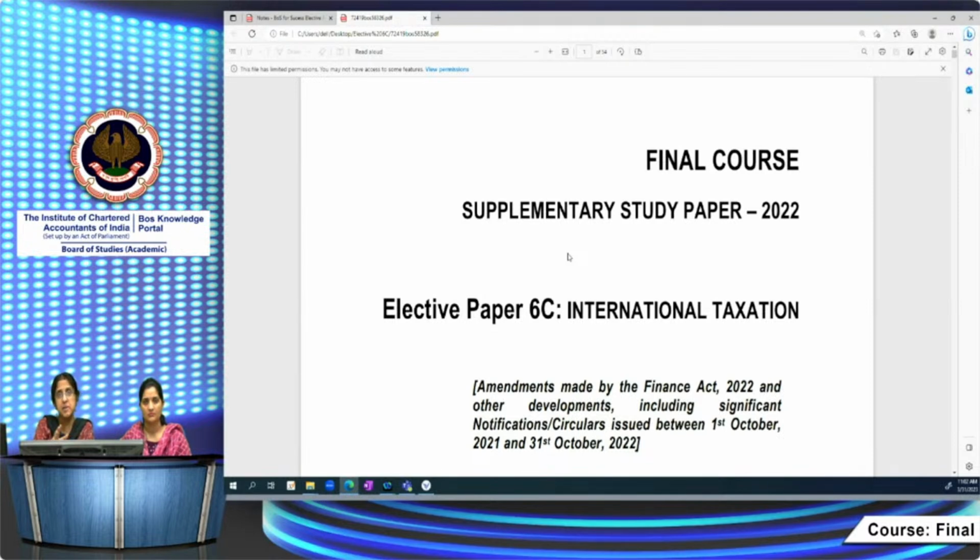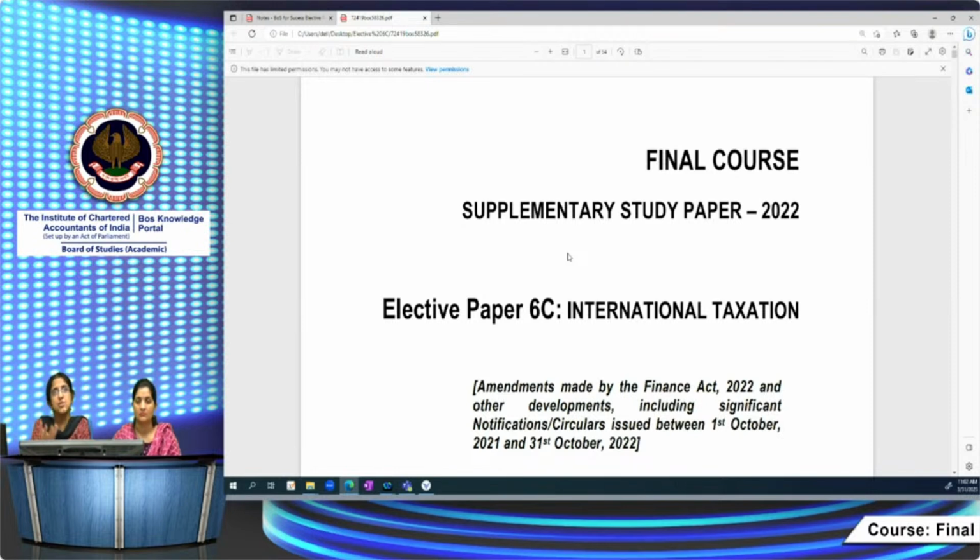Now, the paper is an open book examination. So what can you take as open book? That is another important thing students have doubts about. You have to take your study material for international taxation and for direct taxes. The Income Tax Act and rules are a must. Then the supplementary study paper 2022 for direct taxes and international taxation. All this you will have to keep with you as part of your open book.